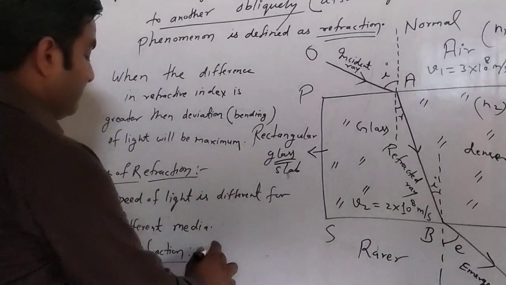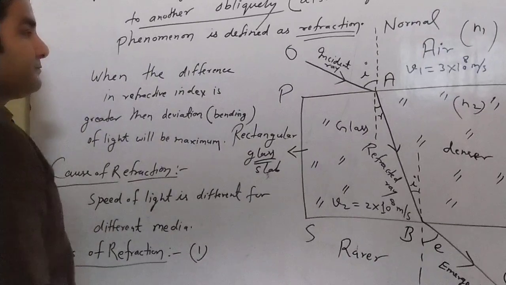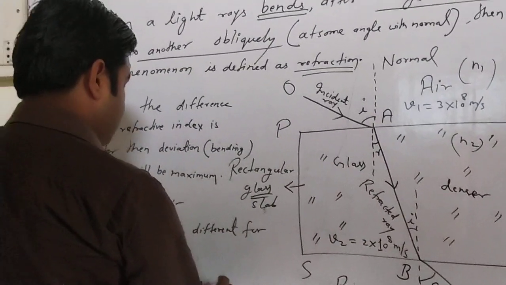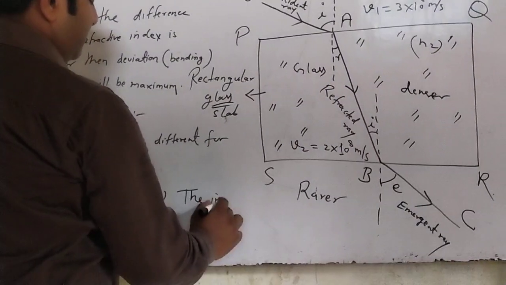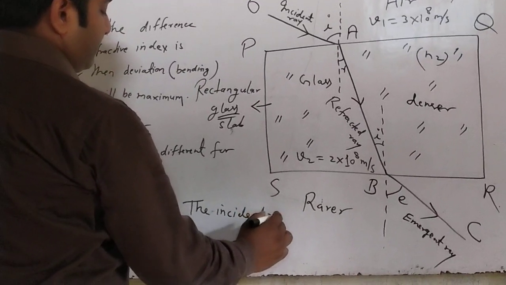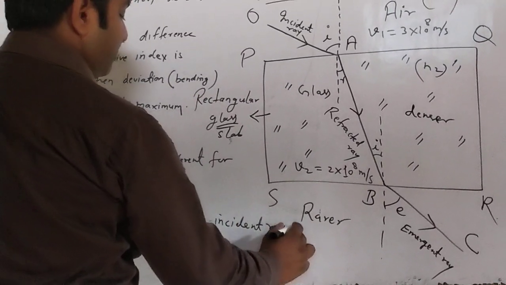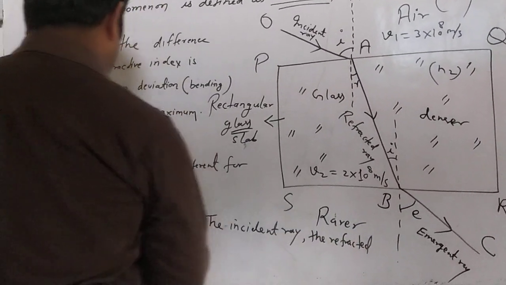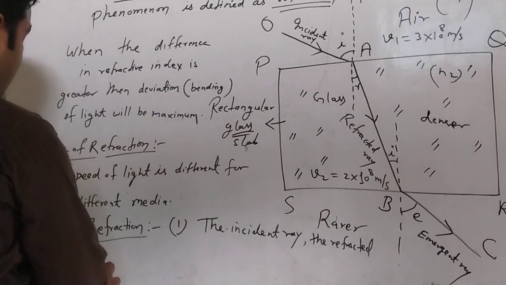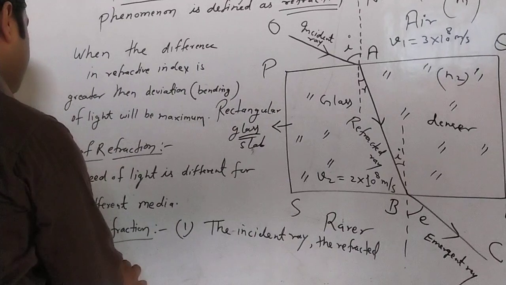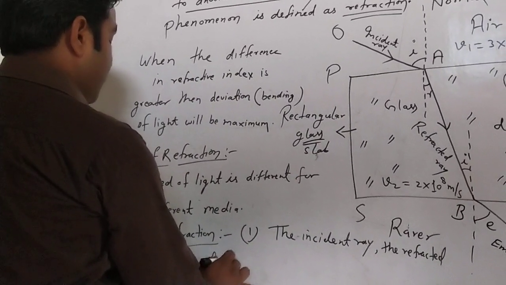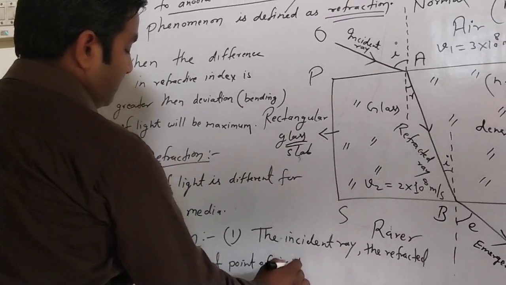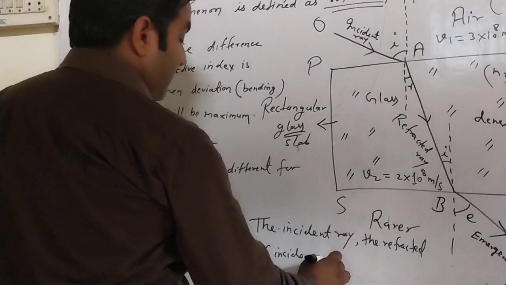Number 1: the incident ray, the refracted ray, and the normal at the point of incidence all lie in the same plane.